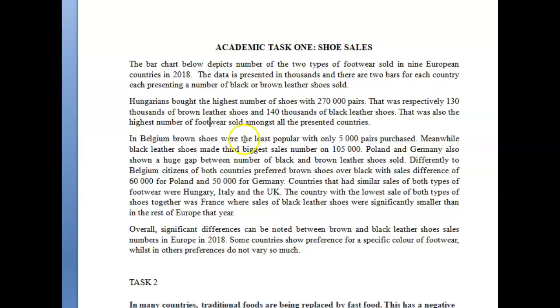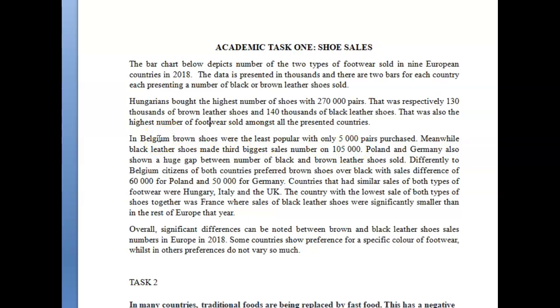In Belgium, comma here, brown shoes were the least popular with only 5,000 pairs purchased. Meanwhile, black leather shoes had the third biggest sales with 105,000. I'm assuming you're still talking about Belgium here.